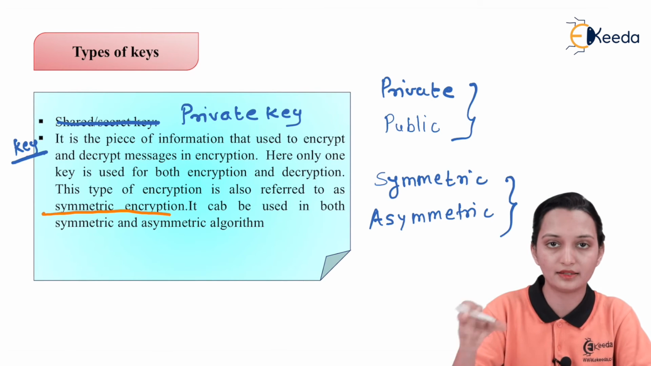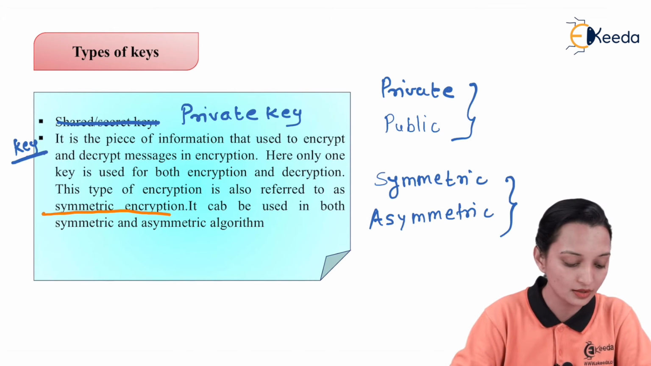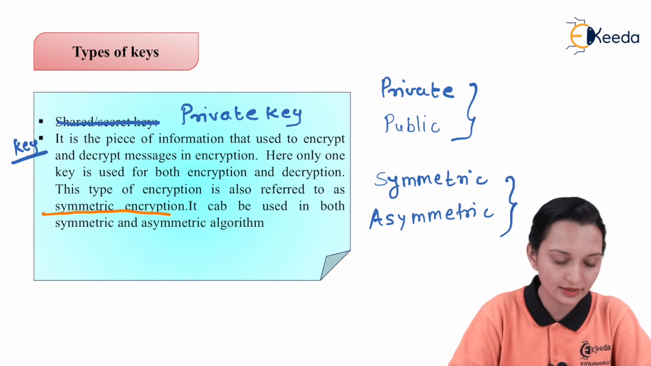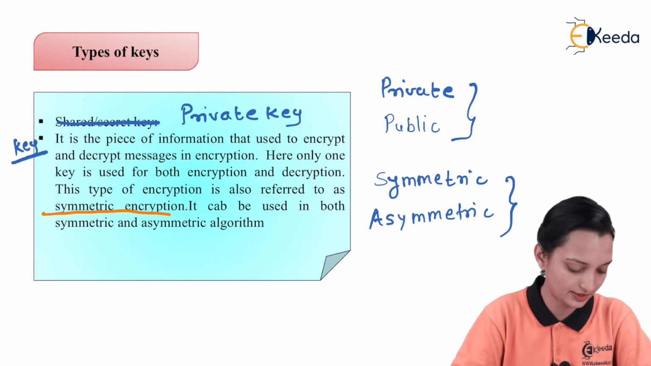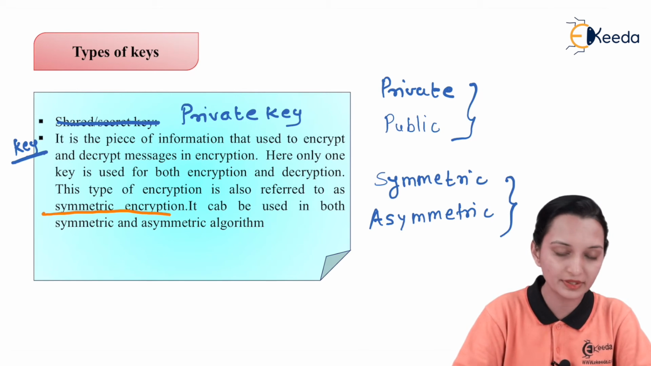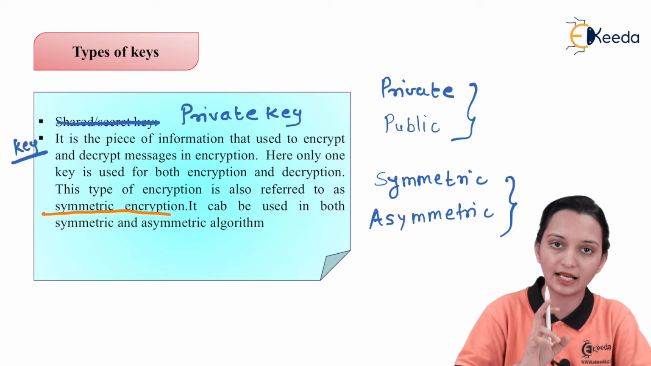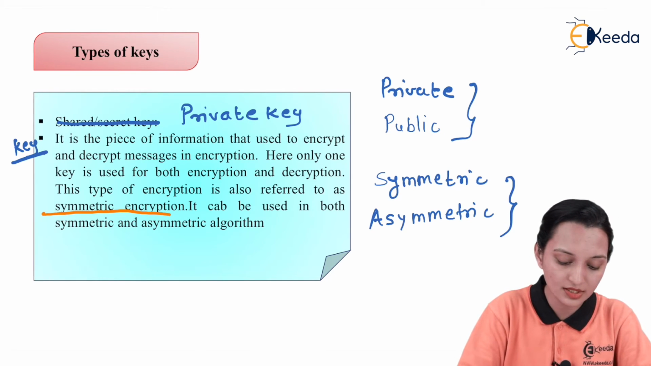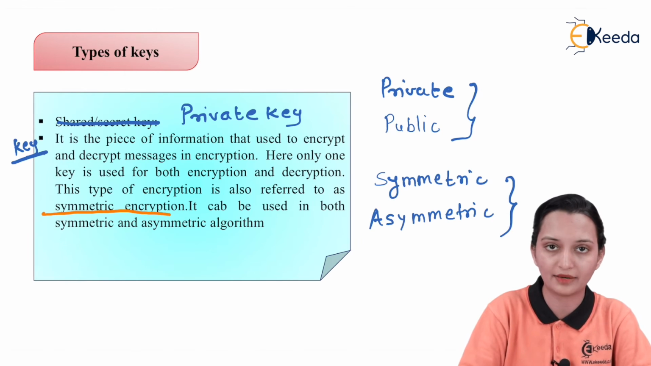Both sender and receiver will hold this particular private key in their hands. So the private key is in the hands of the user as well as the receiver, and you can use symmetric encryption to encrypt and decrypt the data with the help of the same key. So this is what symmetric encryption using the private key is about.